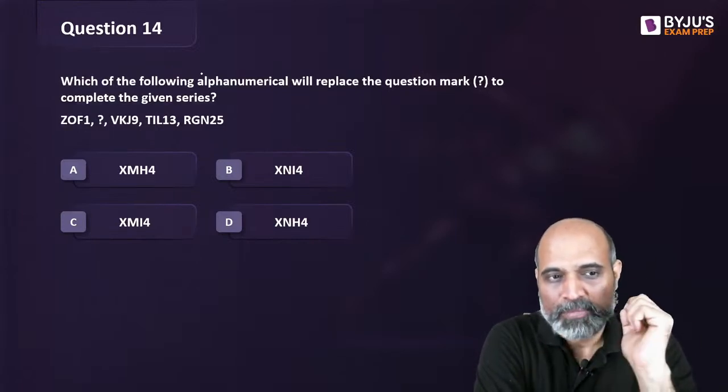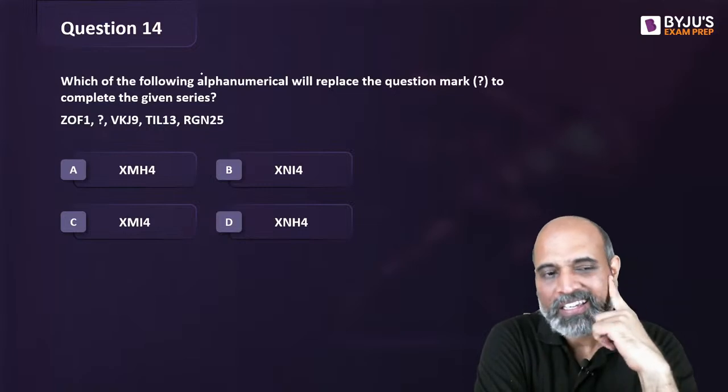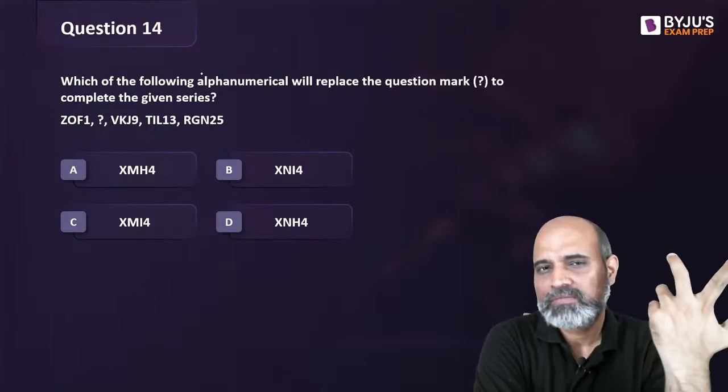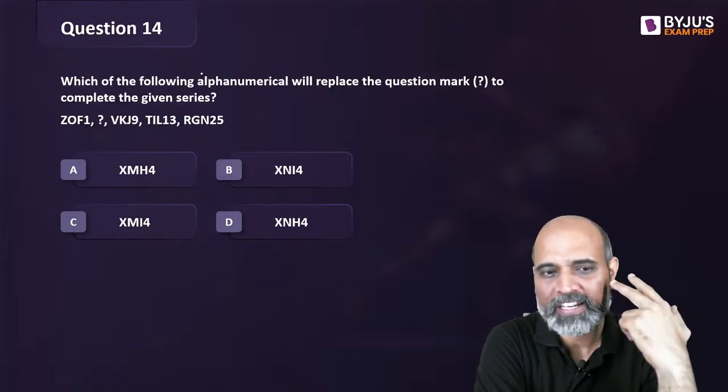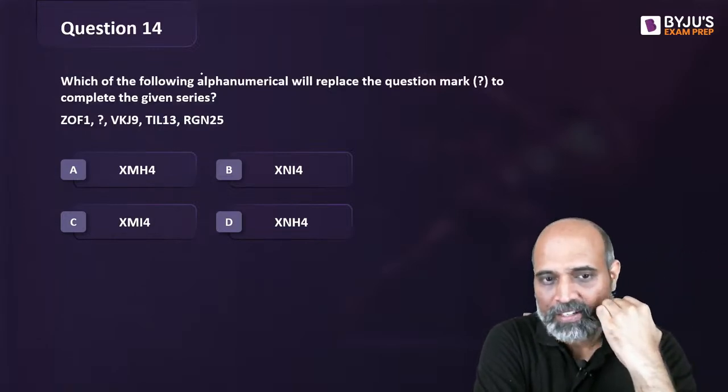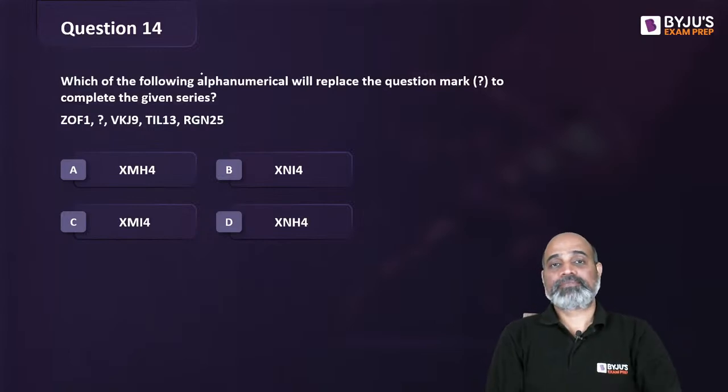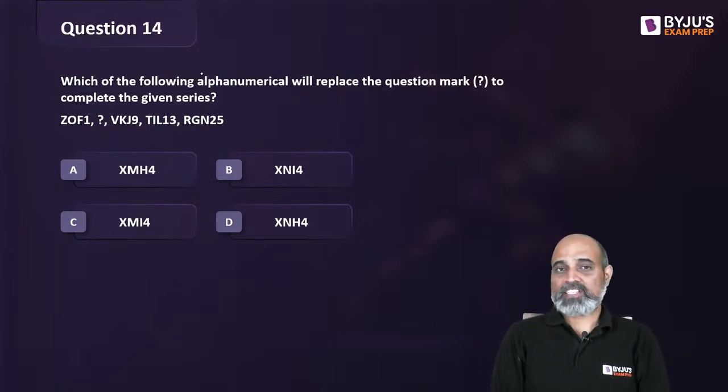But if I look at the numbers, it's 1, 4, 9, 13, okay? We are pretty sure that it will be 4. Let's not try to find any logic over there. Only find out the word. XMH, XMI, XNH, XNI. Which of these is going to be the answer?